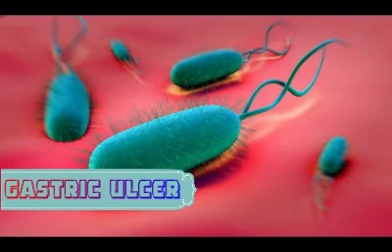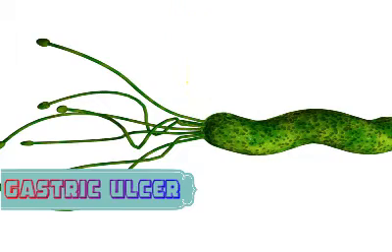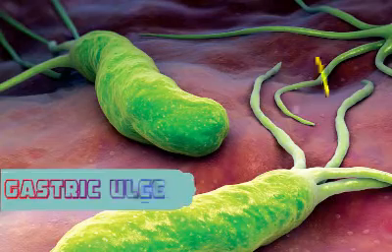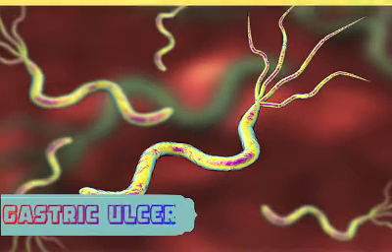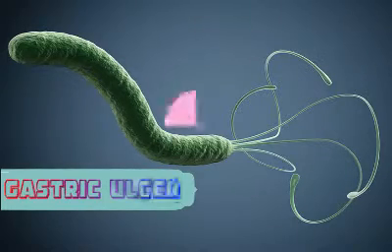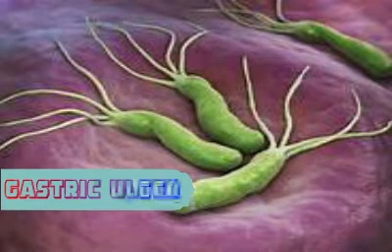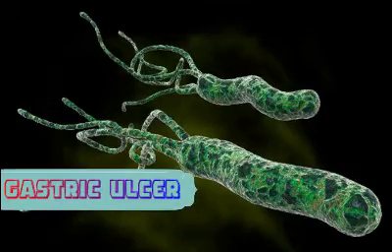2. H. pylori bacteria. Helicobacter pylori bacteria often live within the mucus layer that runs along and protects the delicate tissues that line the interior of the small intestine and the stomach. Typically, this bacteria does not cause any issues. In fact, most people who become infected with H. pylori bacteria never experience any symptoms. However, in some cases, an infection of H. pylori bacteria can lead to an inflammation of the interior lining of the stomach, which can result in the formation of a gastric ulcer.